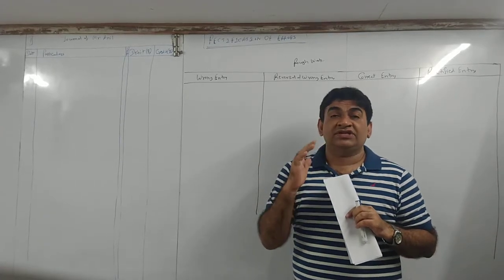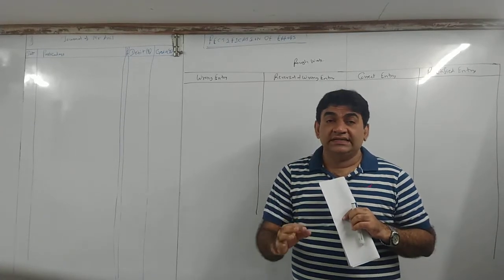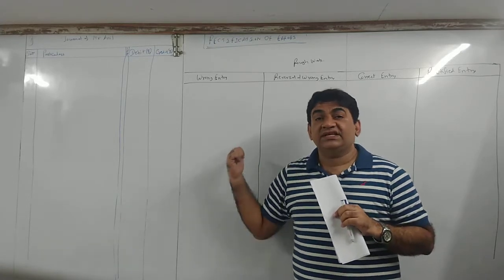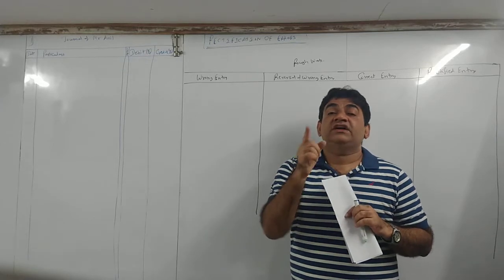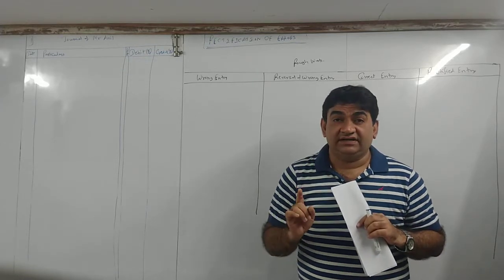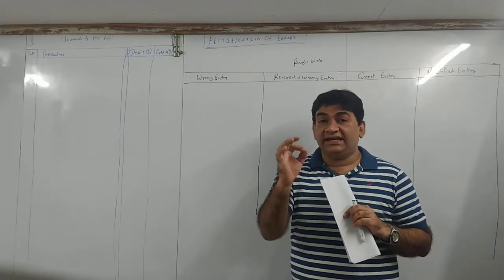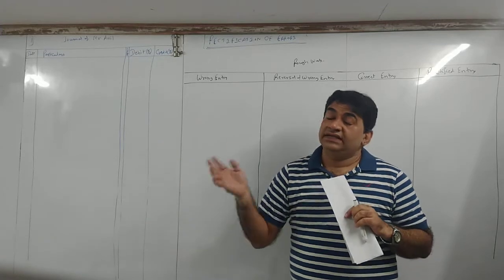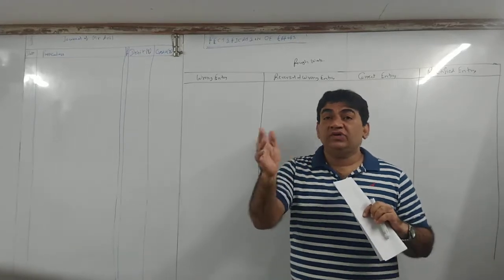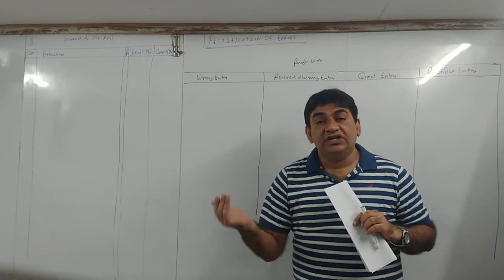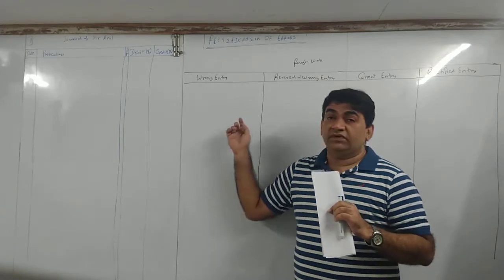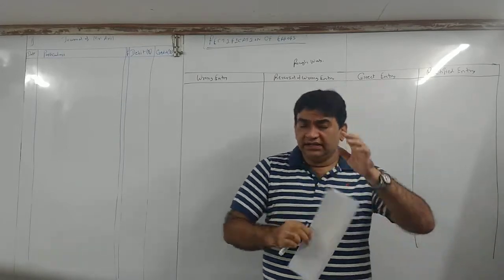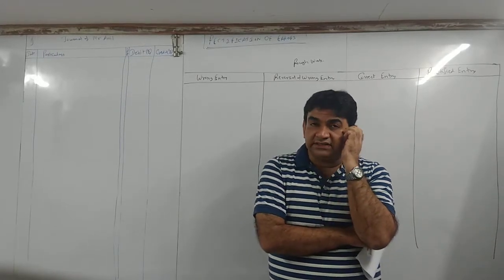Now you correct the mistake by passing journal entries, which we call rectified journal entries. Rectified journal entry means an entry which is recorded in such a way that the mistake which you have committed gets nullified. So how to correct the mistake by passing a journal entry, that is the entire concept of this chapter, rectification of errors. Now, in this chapter, there are three parts.